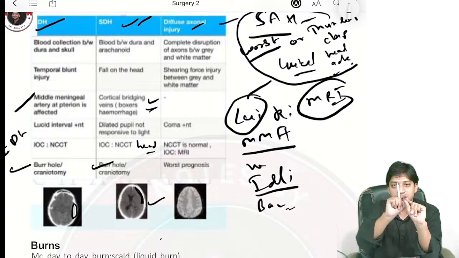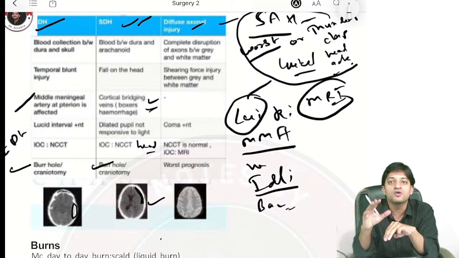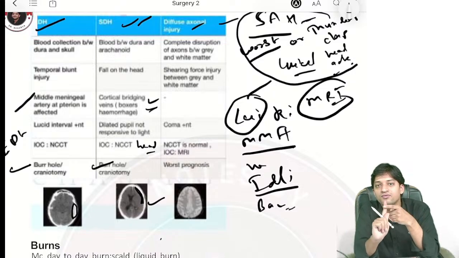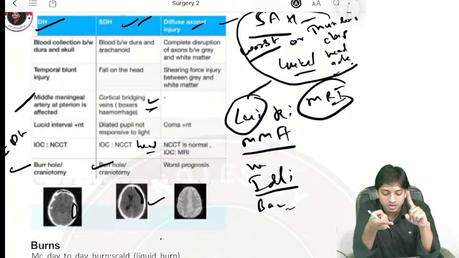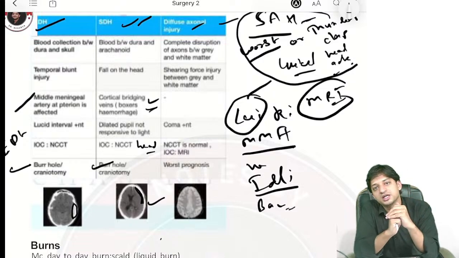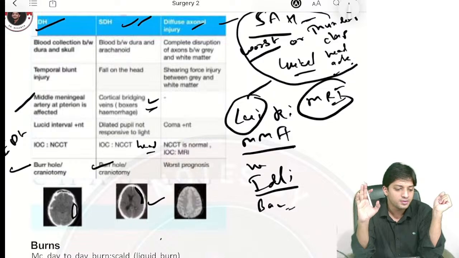Classical common things they will enter, and then you have to locate. Along with that, they will give you other findings. The beauty of a clinical question is that they will not give you only one keyword. They will give more than two keywords. So you can correlate: if there is damage to the middle meningeal artery, a biconvex shape hematoma, and a history of lucid interval, you can easily tell it is EDH, right? I hope you understand. Okay.